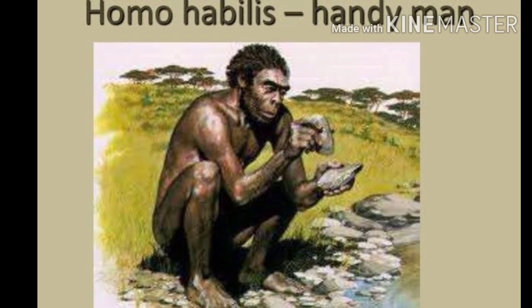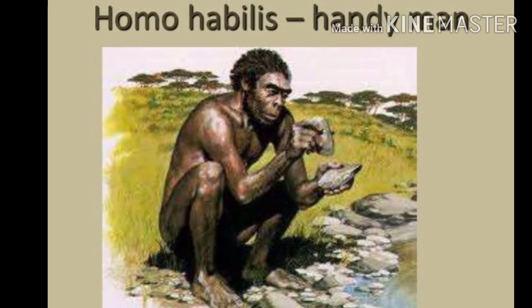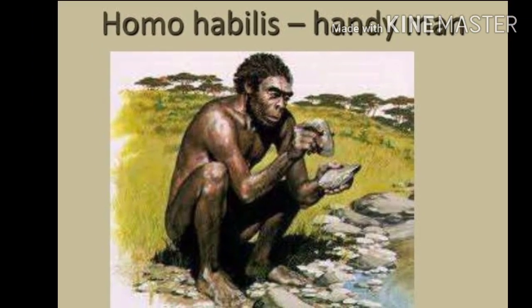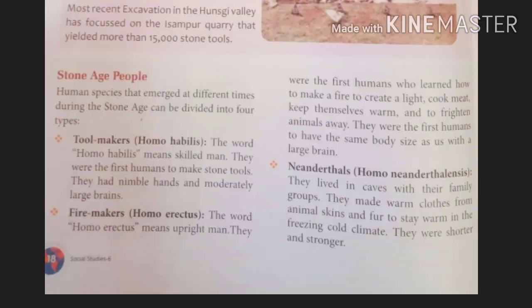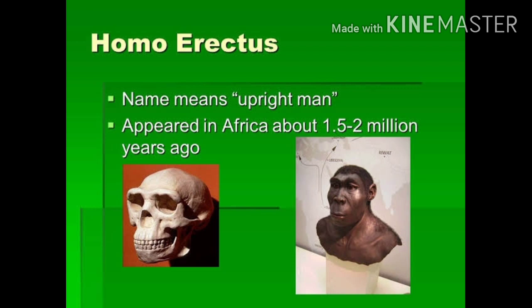Now the next type of human species were fire makers, which is also called Homo erectus. Homo erectus are called fire makers. The word Homo erectus means upright man. Upright means in a vertical position. So they were the first humans who learned how to make fire or to create light.